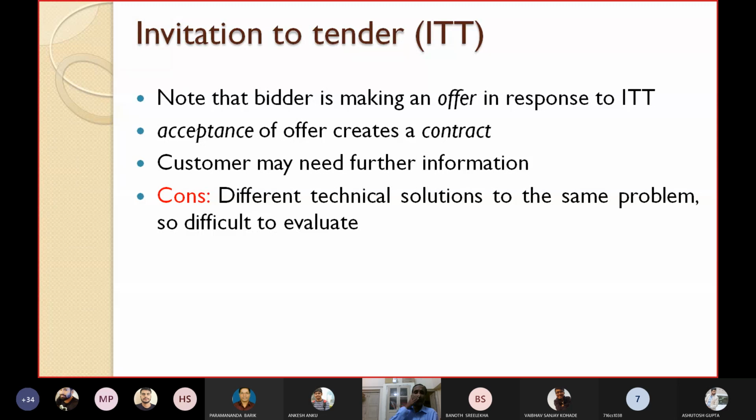Acceptance of the offer creates a contract. If you are accepting, acceptance of the offer creates a contract. The customer may need some further information from the developer, where the developer has to give that extra information.